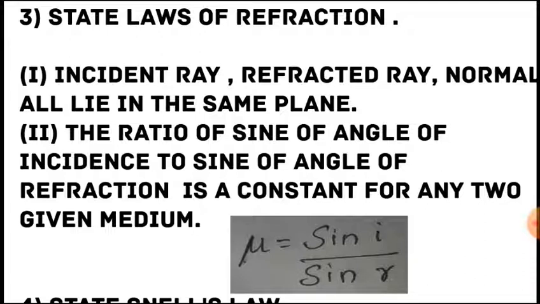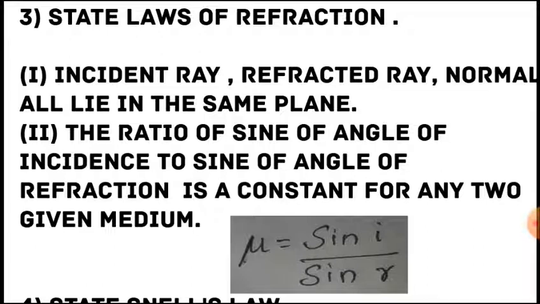The first question is, state the laws of refraction. The first law is: the incident ray, the refracted ray and the normal all lie in the same plane. The second law is: the ratio of the sine of the angle of incidence to the sine of the angle of refraction is a constant for any two given media. It can be represented as a formula. The formula is mu equals sin i by sin r.